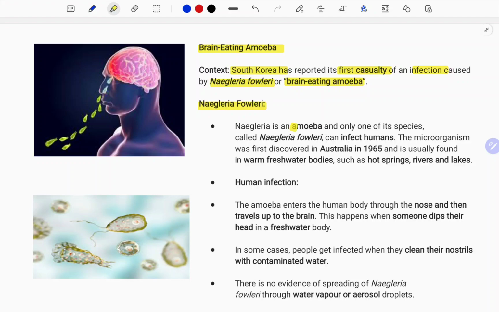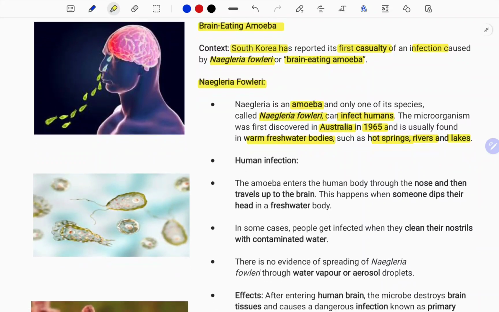Actually, it is an amoeba, and only one of the species, called Naegleria fowleri, infects humans. The microorganism was first discovered in Australia in 1965, and it is found in warm fresh water bodies such as hot springs, rivers and lakes. How does it infect humans? Let us understand that.